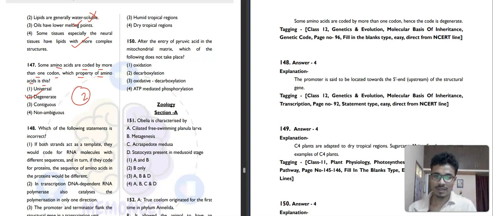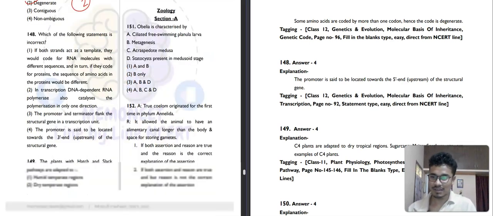Which of the following statement is incorrect? Let's see. If both strands act as a template, they would code for RNA molecules with different sequences, and in turn, if they code for protein, the sequence of amino acid in the protein would be different. Correct. Then in transcription, DNA dependent RNA polymerase also catalyze the polymerization only in one direction.